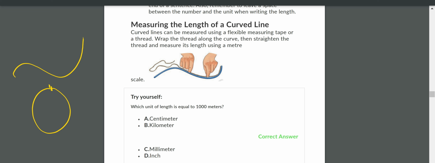To measure the curved line, we have to use a thread. You place the thread on this curved line, and the same thread you bring onto the scale. Now we can measure the length of the curved line. Curved lines can be measured using a flexible measuring tape, or a thread. Wrap the thread along the curve, then straighten the thread and measure its length using a meter scale.